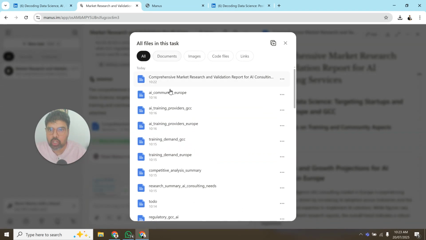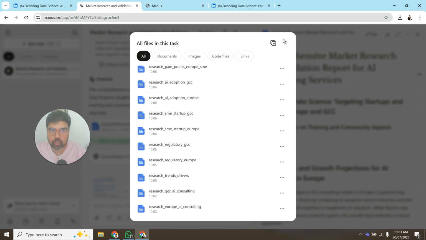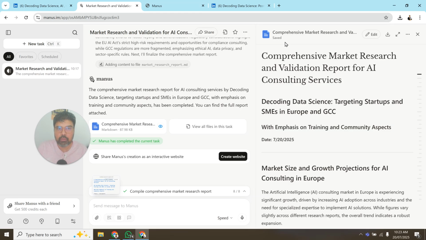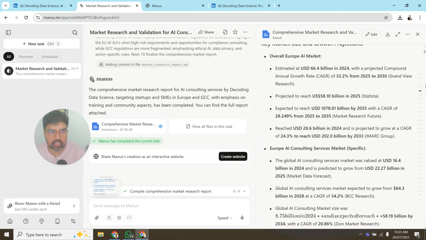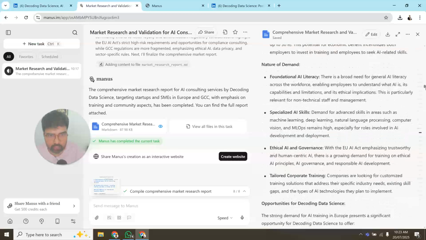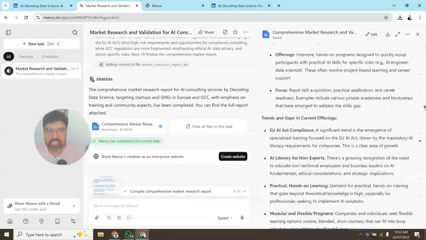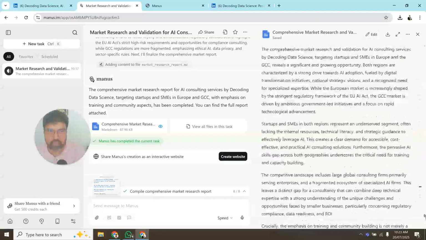It has collated around 20 plus different documents and put them together in one place. If you want to use this document for your own work, or give it to others to review, a very good way is to convert it into a website. Manus is going to automatically create this research of 48 pages into an interactive website that you can also use in the future. But before you create the website, my request is to go through these details, make sure everything is fine, and review it once, because once you create a website, changing it may be a little bit difficult. That's the reason why they have given you this format.